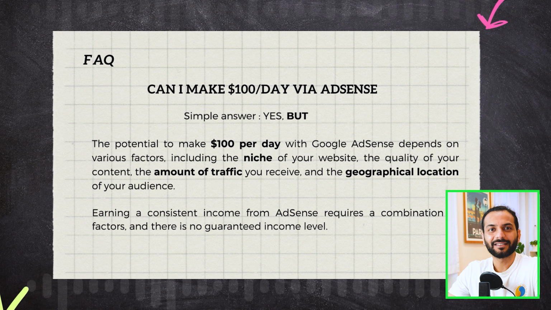The second very asked question is, can I make $100 per day on Google AdSense? So yes, it is possible. You can make $100 per day on AdSense, but depending on your region, your niche, and how many people are clicking on your website, that's really important. So some topics can have very high RPM or CPC, cost per click, but sometimes it's very low. So to make $100, you might need thousands of views on your website.